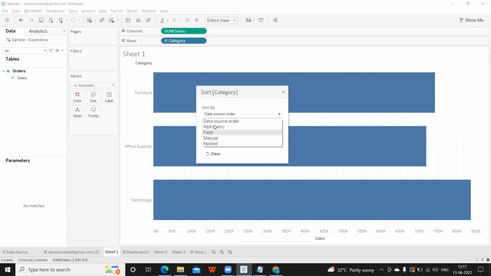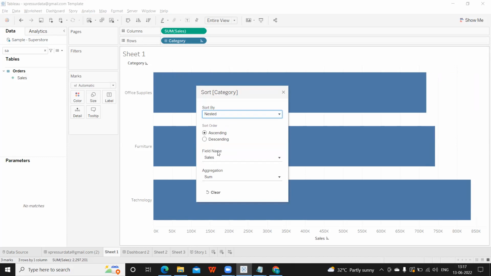So you can expect a possible question on this, like what is nested sort. If I click on this again, it will ask me what is the calculation based on which you are sorting. So that is nested, on a condition it is trying to sort. You can select the field name obviously, or manually if you want to sort something.